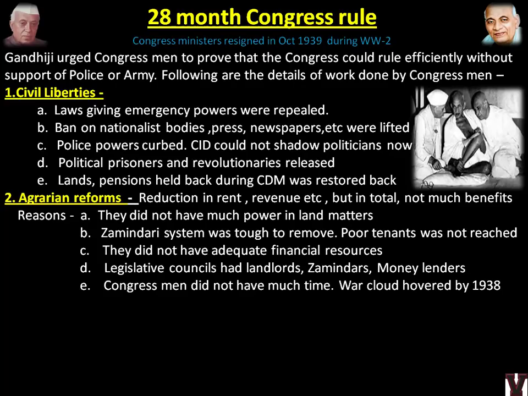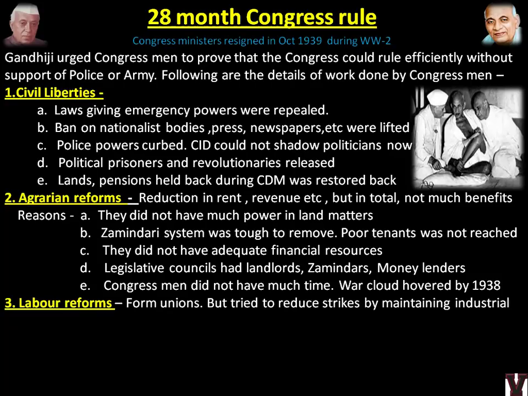Congressmen did not have much time, because by the time they were raising the issues, the sessions were going into deadlock because of these people in session, and also World War things started happening. From 1938 onwards, World War discussions and things started happening. So agrarian reforms could not be worked much upon.